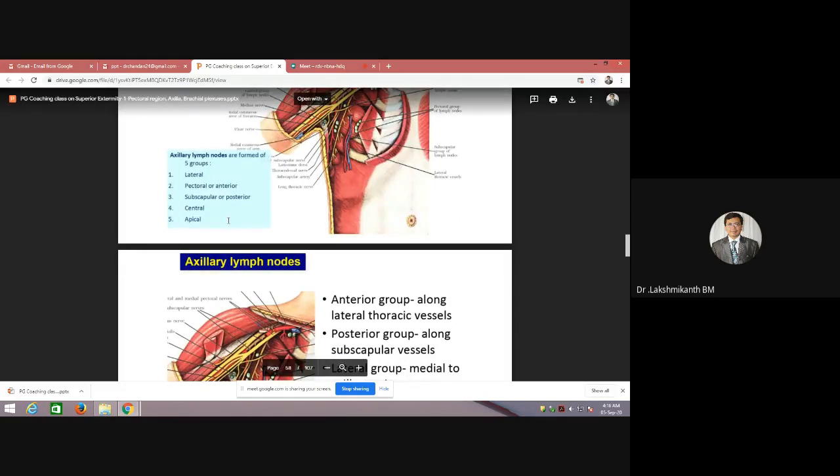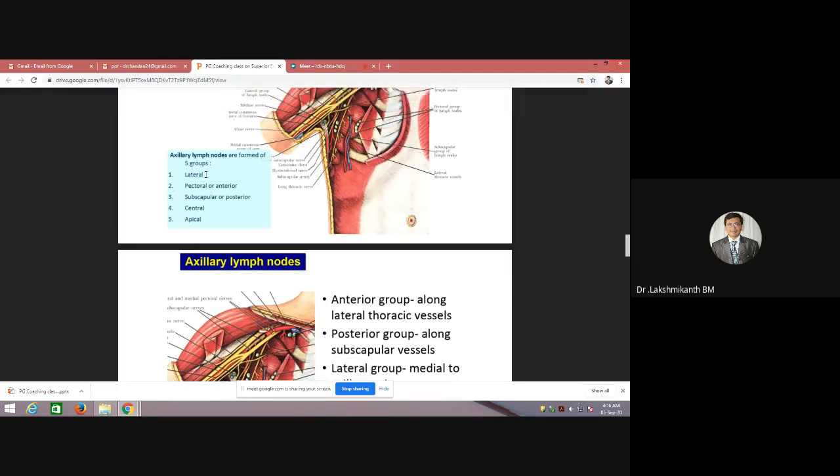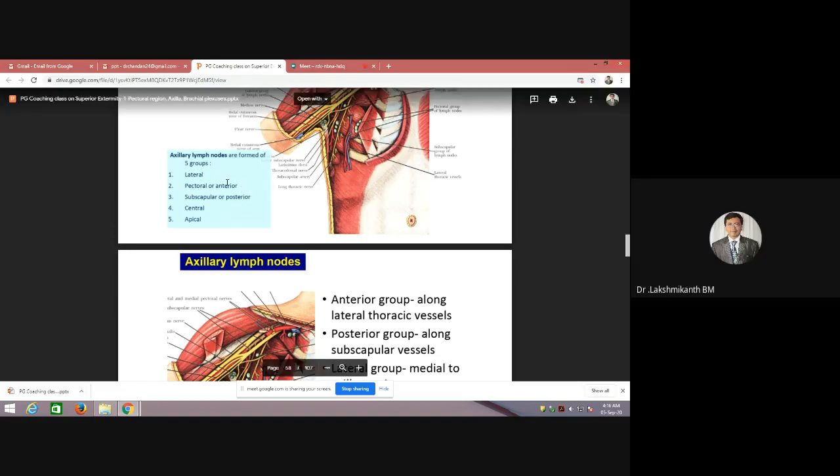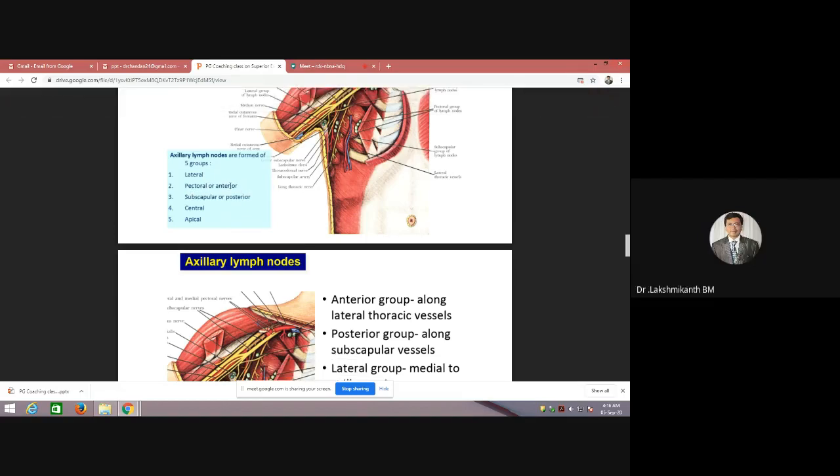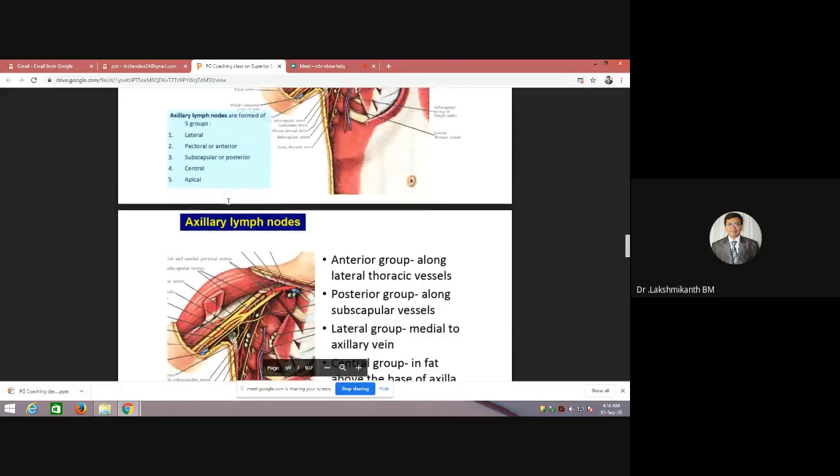Okay, next coming to the lymph nodes, we already discussed. So lateral group of axillary lymph nodes drains which area? Which region will be draining? Lymphatics from the upper limb will be draining into the lateral group. Correct. Anterior group drains the pectoral region. Posterior group, subscapular, drains the trunk and posterior region above the iliac crest.